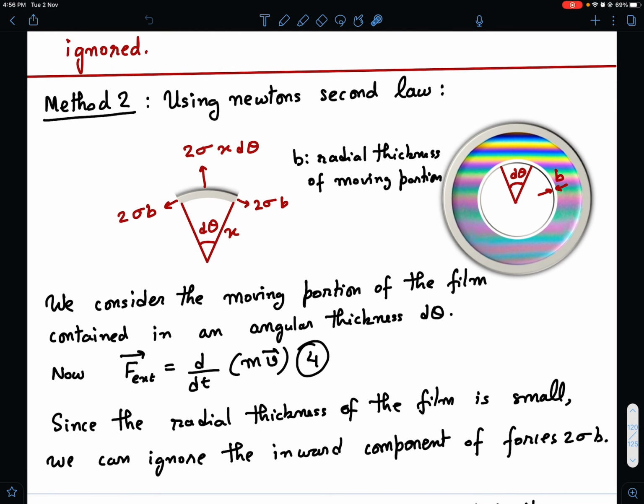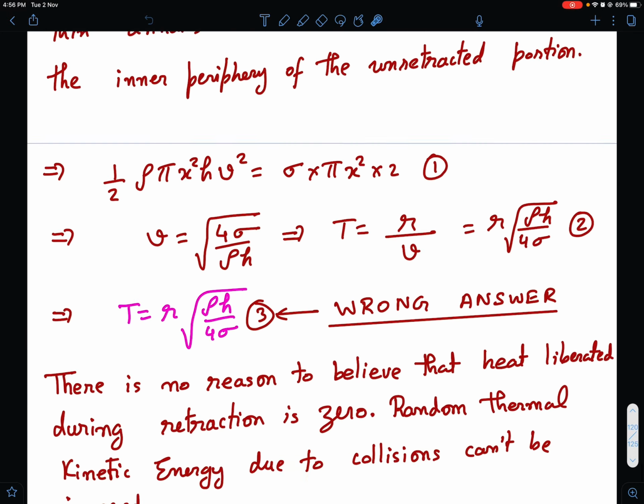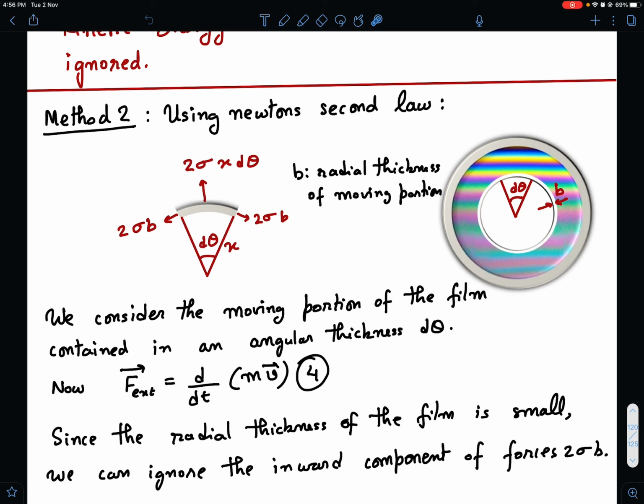Now I'll move on to the basic method using Newton's second law. Let us say I consider a small angle d theta. Some part of the unretracted film, this annular region where soap particles are present, I am considering a portion of this ring, and the angle of this element is d theta.